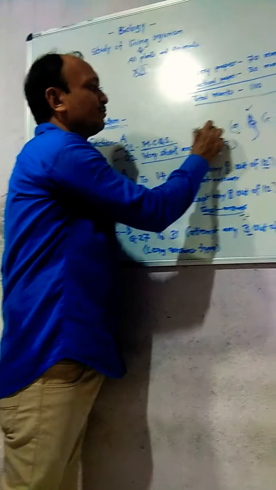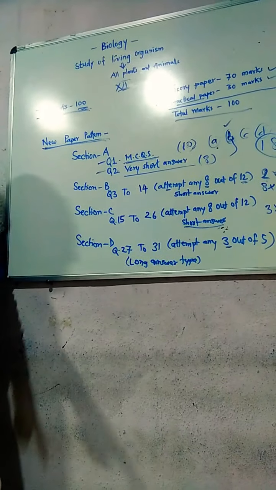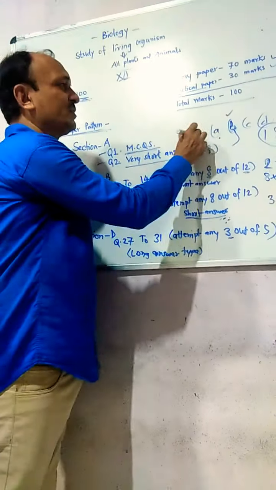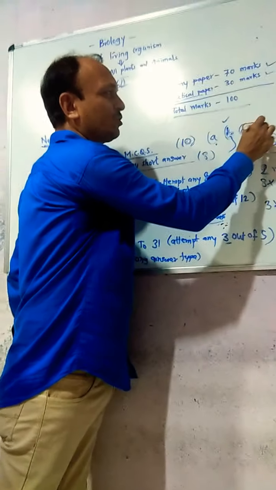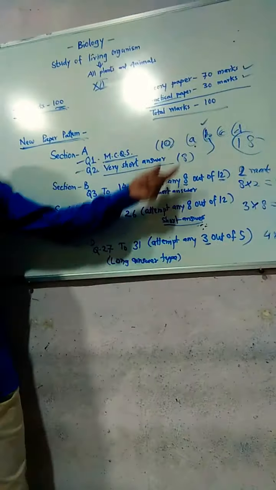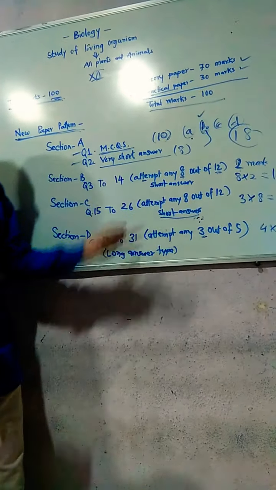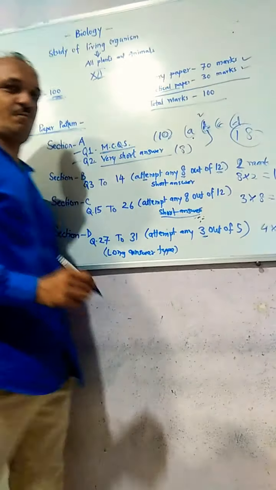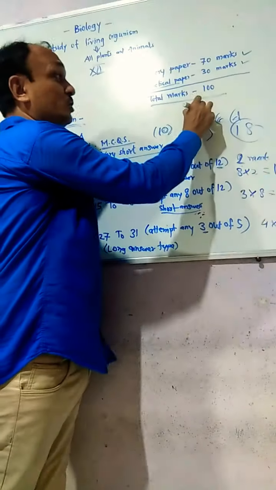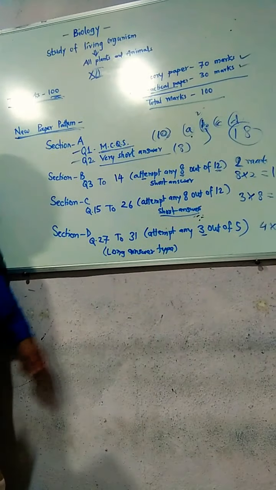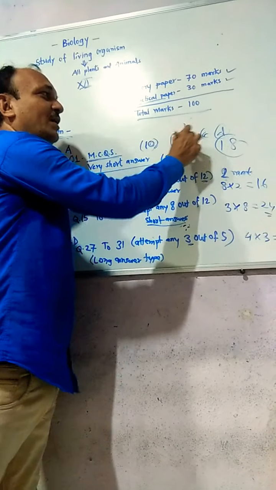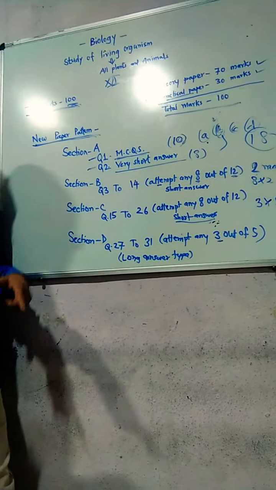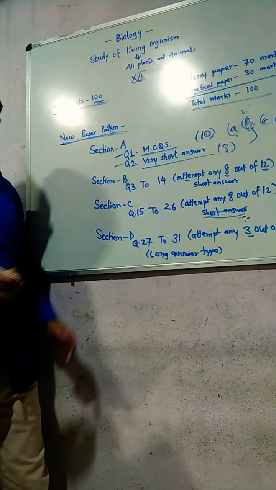There are 10 MCQs, each carrying 1 mark, so the total is 10 marks, and it's objective. 4 answers are given, A, B, C, D. We have to select the most appropriate answer. Suppose B is the right answer, then we write B and you get the marks.